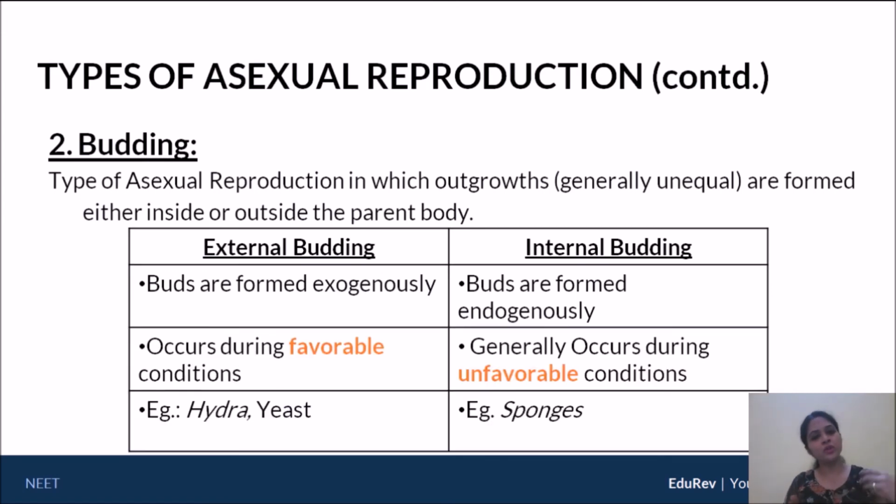Okay, so let's go into both of them in depth and why and when would they occur. Now here again, external budding occurs generally during favorable conditions, internal budding occurs generally during unfavorable conditions. Okay, and a couple of examples for us. For external budding, we have yeast and hydra. For internal budding, we have sponges, that's your porifera.